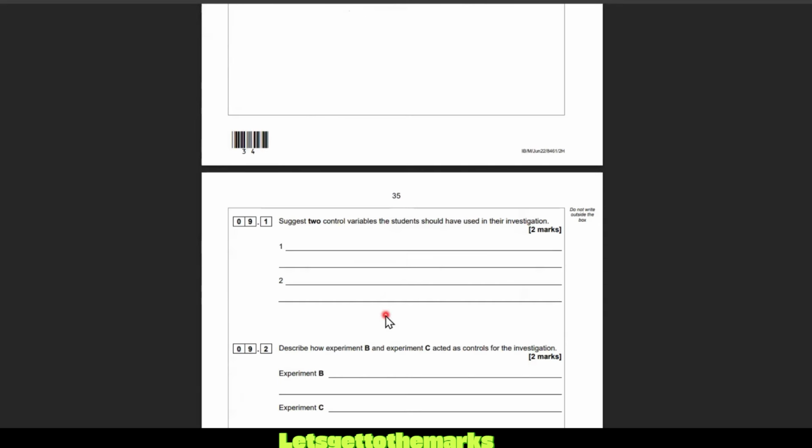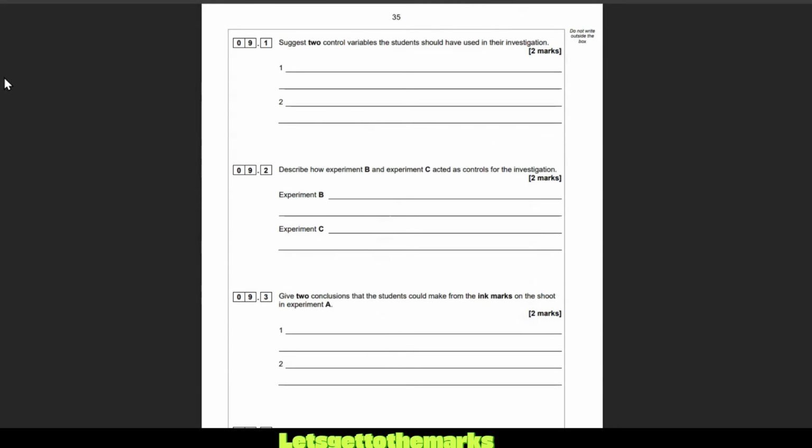So I reckon 2 control variables would be same light intensity. So same light intensity I would go for. I'm going to give you 3. I would go for same volume of water in the cotton wool, the same level of dampness. I'm going to go same species of seed. I don't know, same mass of seed.